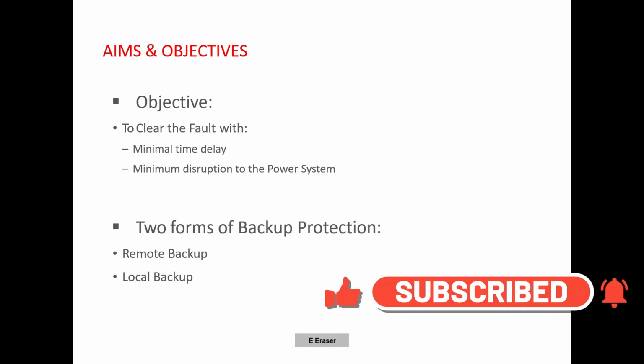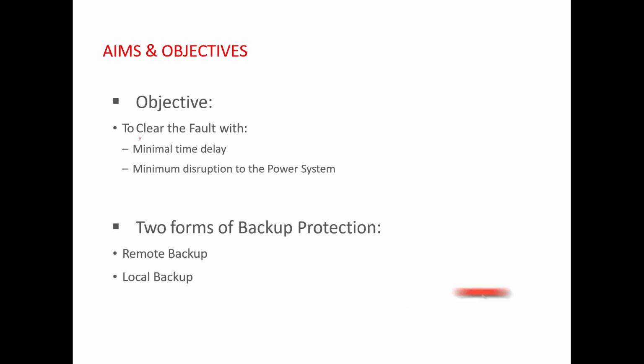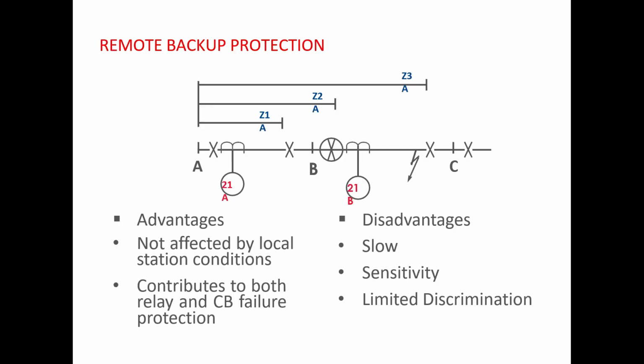So these are the major objectives of any protection system. First is to clear the fault with minimum time delay, and second is the minimum disruption to the power system. Generally, 2 types of backup protections are used. One is remote backup and second is local backup, and I am going to discuss both of these two in the coming slides.